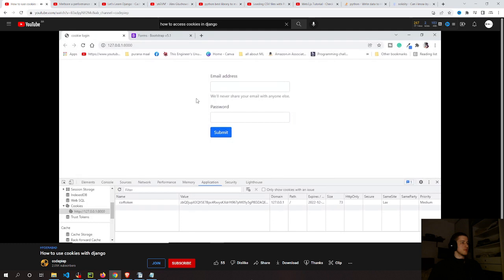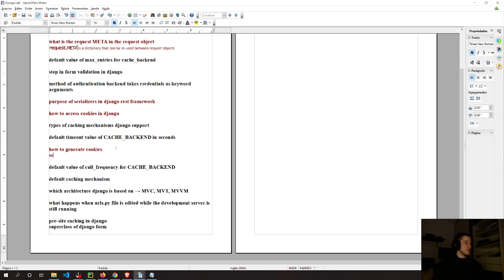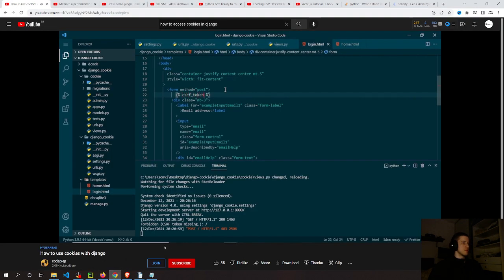Let us check our web page. Our web page is ready. So let me put anything here and any random password, and let's try to submit this. This should save some cookies here. So if I say submit, we forgot to include the CSRF token in our form. So let's do it now. In our login.html, below the form tag, let us put the CSRF token, csrf_token. Save this and let's try again.